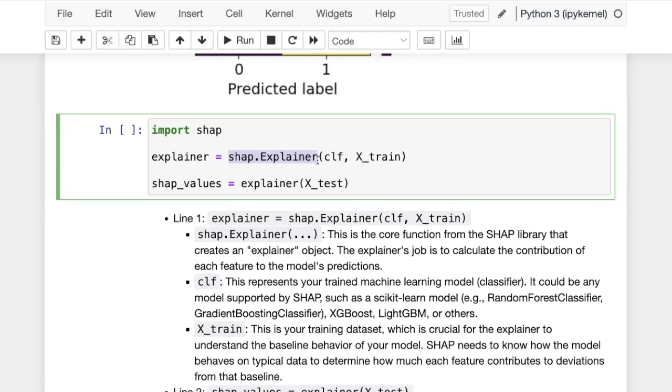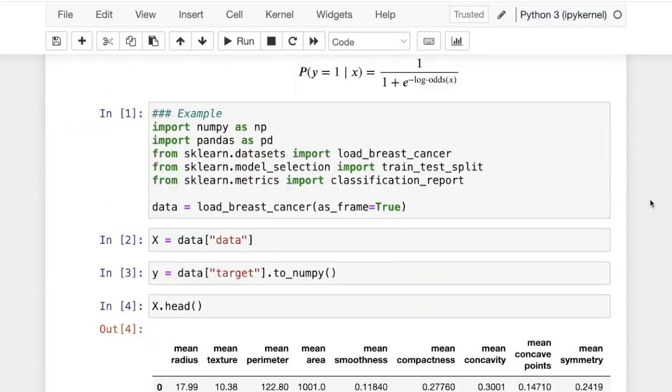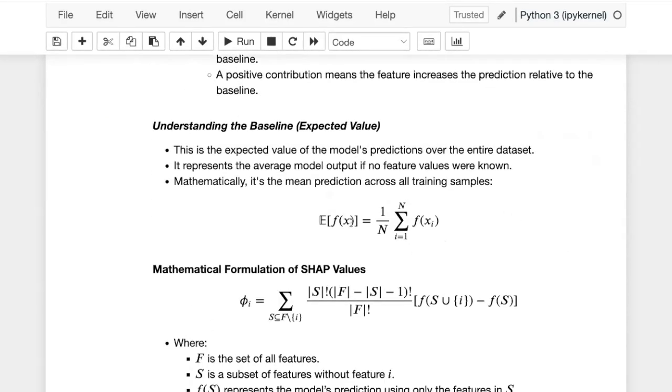The most important thing is that you need to provide this clf, the classifier, which is like the function f, and the training data that we have. One of the things this function does is find the baseline, or the average output, over all the instances in X train.